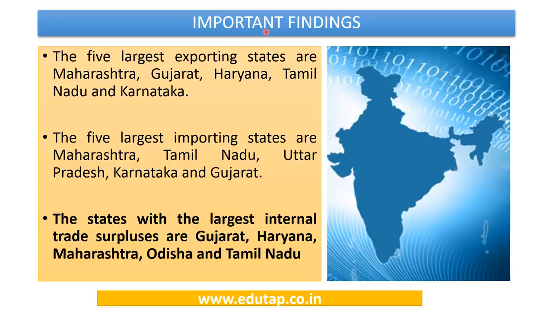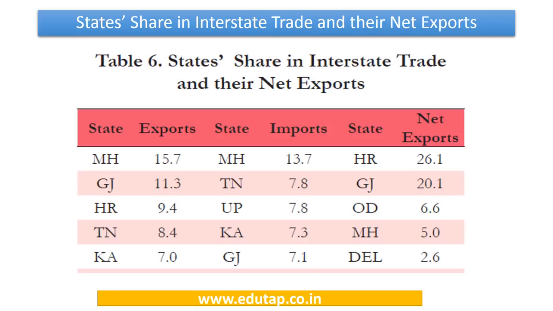Now the survey provides these important findings with regard to this. The 5 largest exporting states are Maharashtra, Gujarat, Haryana, Tamil Nadu, and Karnataka, and the 5 largest importing states are Maharashtra, Tamil Nadu, Uttar Pradesh, Karnataka, and Gujarat. And the states with the largest internal trade surpluses are Gujarat, Haryana, Maharashtra, Odisha, and Tamil Nadu. So you can see a large number of overlaps between the names of the states in all these 3 important findings, because of the questions we just addressed in the previous slide.